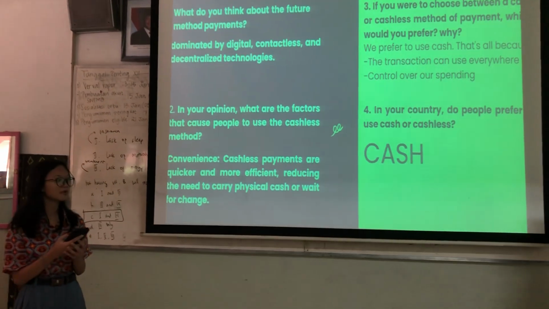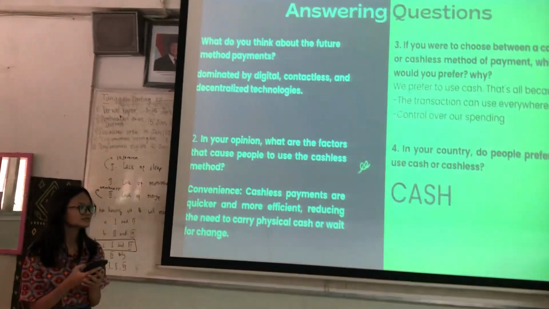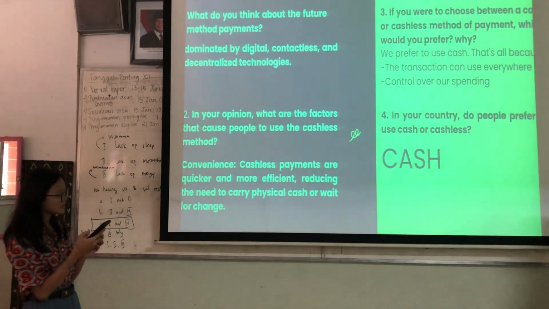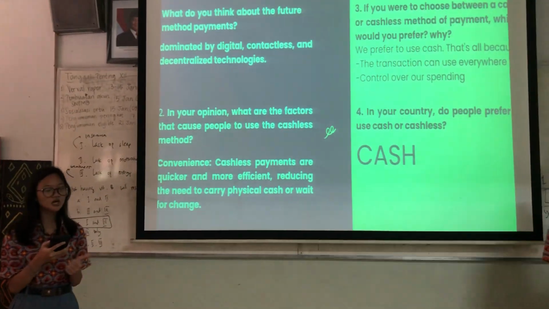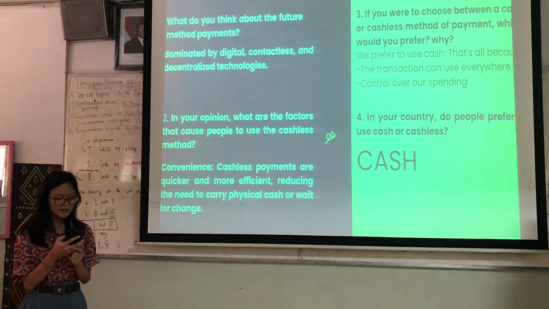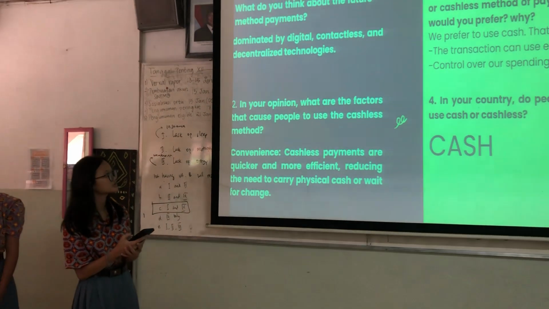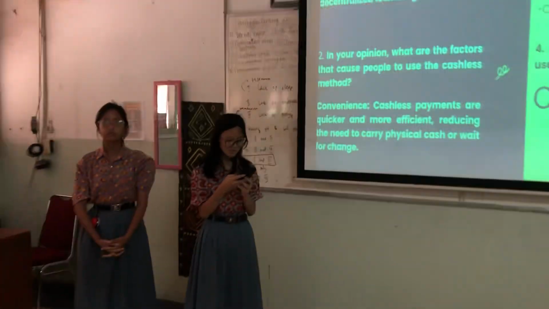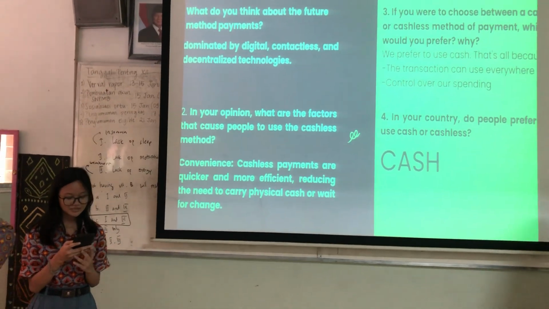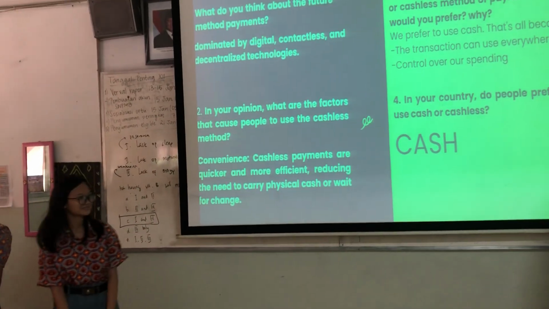Unlike digital payment methods that require internet access, cash is accepted in all places, including small shops and traditional markets that may not be available, and the second one is control over our spending. When we pay with cash, we can physically see the money leave our hands. So that's why we choose cash.